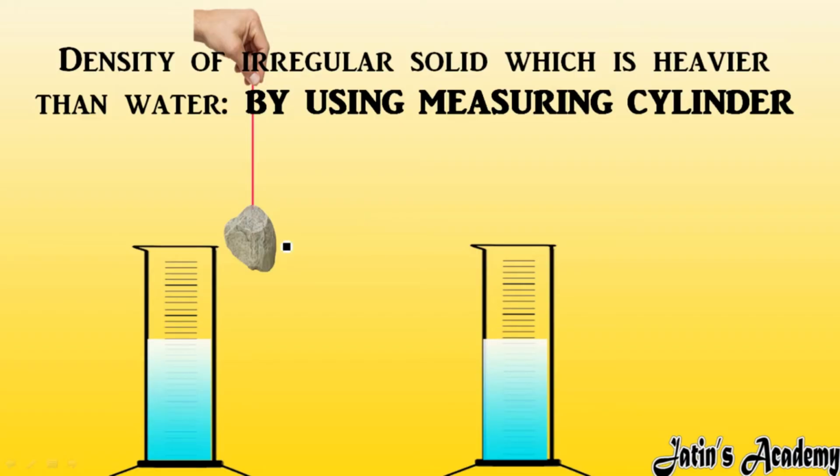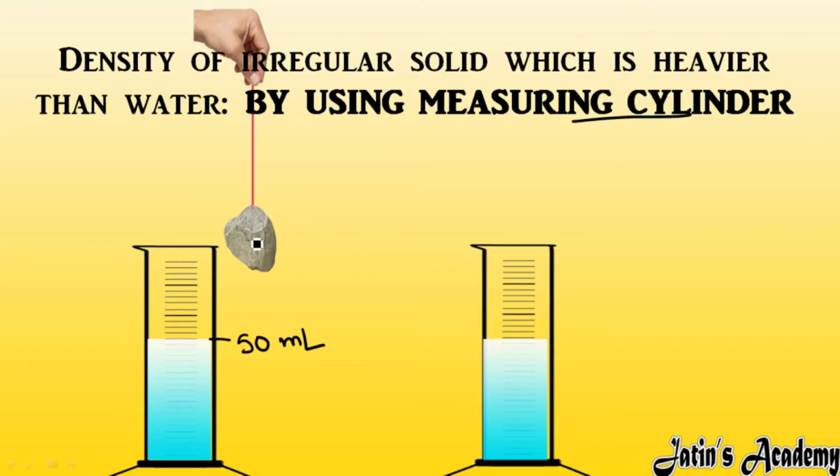See carefully. The first method here I am having is by using a measuring cylinder. This is a measuring cylinder. So what will you do? First of all, we will take a measuring cylinder in which proper readings will be there. For example, this water in the measuring cylinder is filled up to 50 ml. And here I want to measure the volume of this irregular shaped object, because I can't measure the volume of this stone.